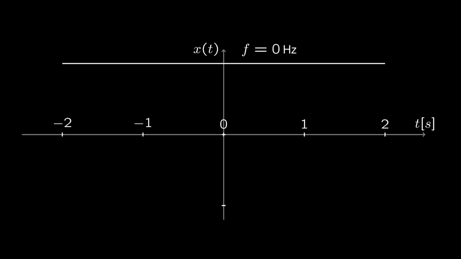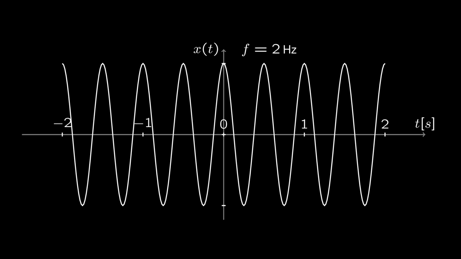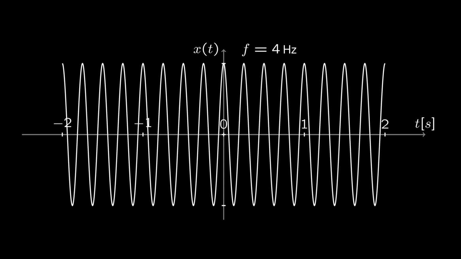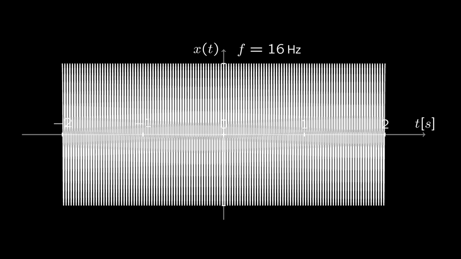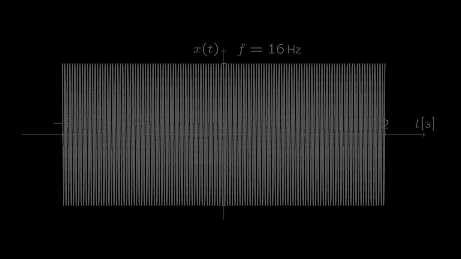If the signal is a constant, we say that the frequency is 0, and this is the lowest frequency that we can have. At the other end, we already saw a signal with a frequency of 2 Hz, but we could have naturally chosen a signal with 4 cycles per second, or that is 4 Hz, or perhaps 8 or 16 Hz for that matter. The point here is that there is no highest frequency that a continuous time signal could have. However, this observation surprisingly fails to hold for a discrete time signal. And this has important implications for discrete time and digital signal processing.